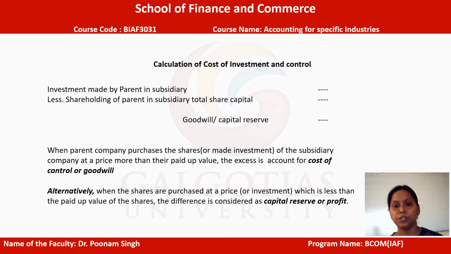at that point of time the capital reserve could be generated. Every time whenever we make this working note, we will be able to understand whether goodwill, which is an intangible asset, is being generated by the parent company or the capital reserve would be generated. As far as goodwill is concerned, goodwill will be moved to the asset side of the balance sheet and the capital reserve will always appear on the liability side of the consolidated balance sheet.